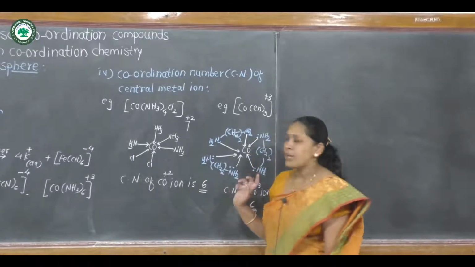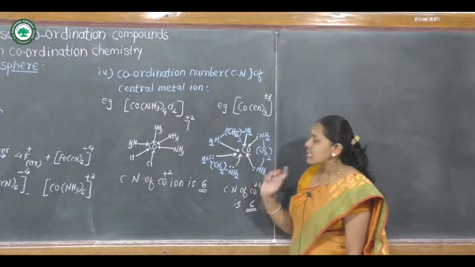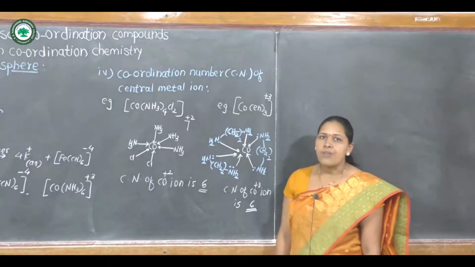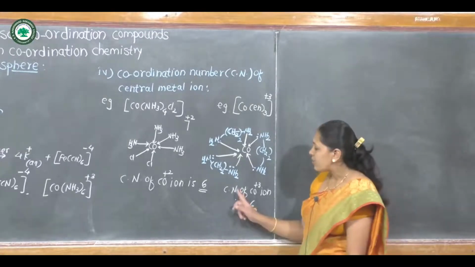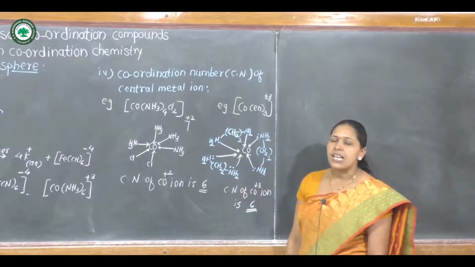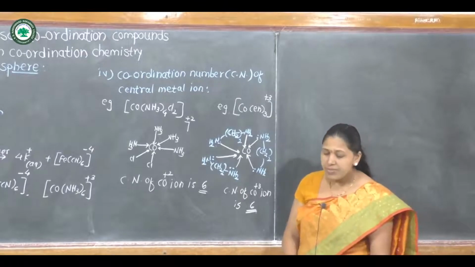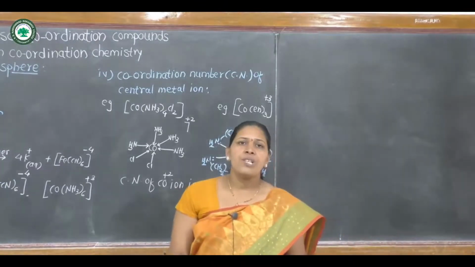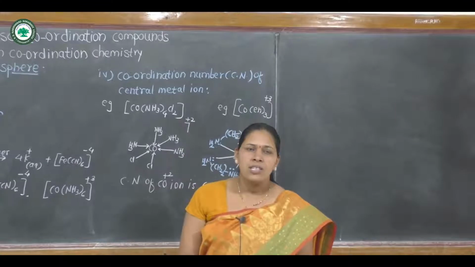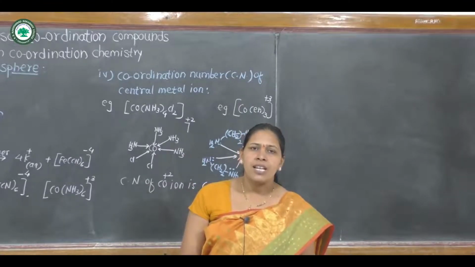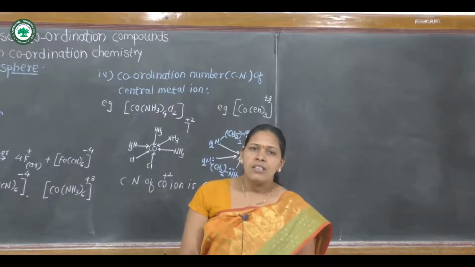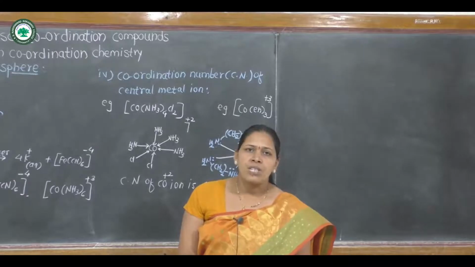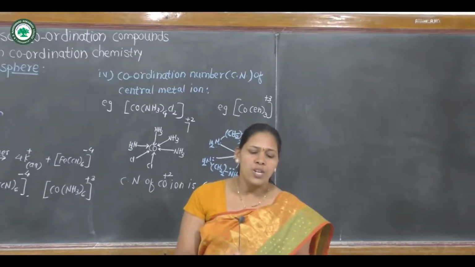In this example, a total of 6 electron pairs are involved in formation of coordinate bonds. Therefore, the coordination number of the central metal ion is 6. Generally, what is the coordination number of the central metal ion? The coordination number of the central metal ion is the number of electron pairs involved in formation of coordinate bonds.